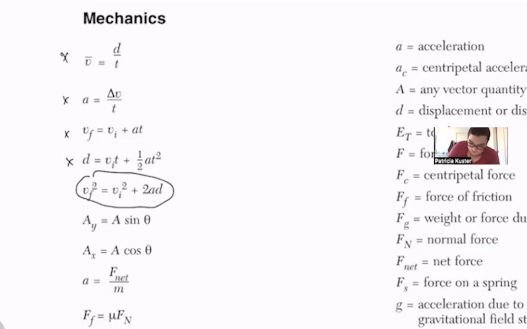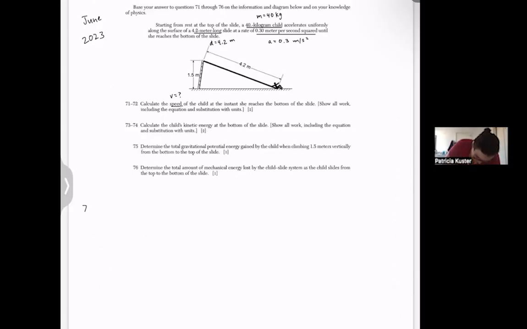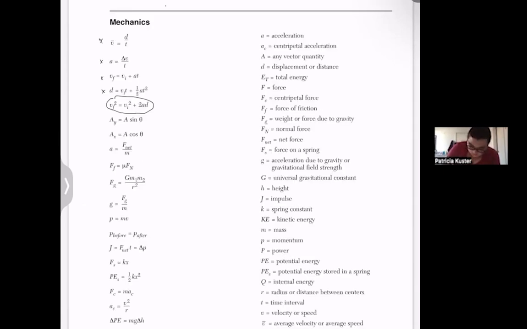So we've got final velocity squared is equal to the initial velocity squared plus 2ad. And actually, this is reminding me that we missed one. Starting from rest, that means that the initial velocity is 0. That probably should have been included when we first did the process.